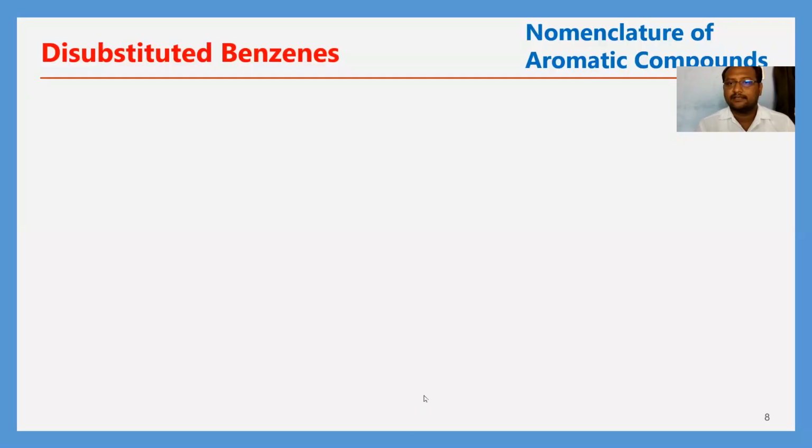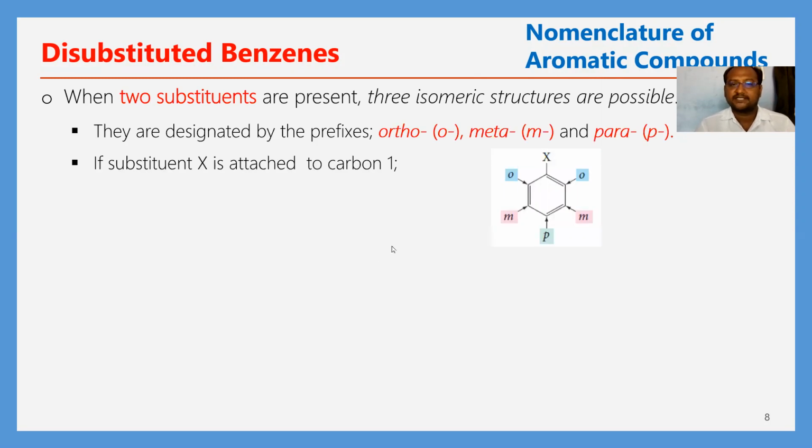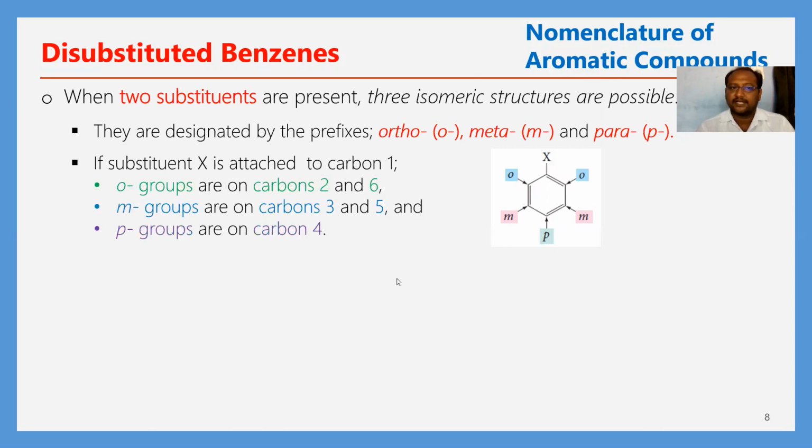Now I'm going to explain the nomenclature of disubstituted benzenes. When two substituents are present on the benzene ring, 3 isomeric structures are possible. They are designated by the prefixes ortho, meta, and para.